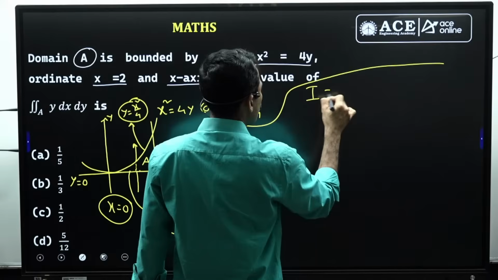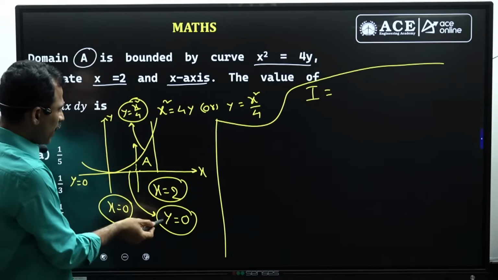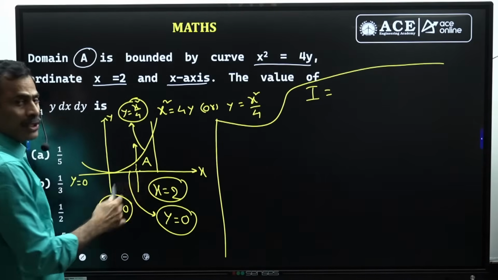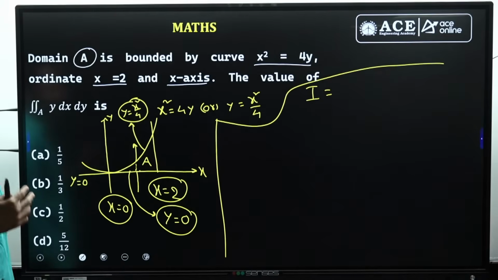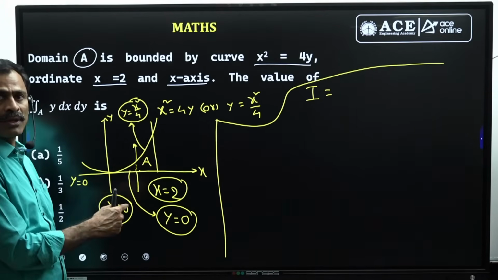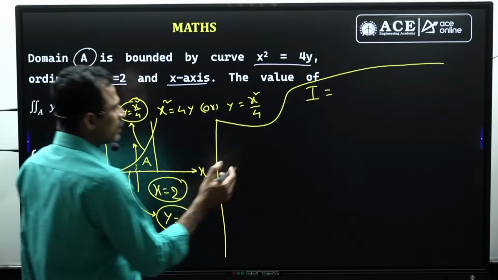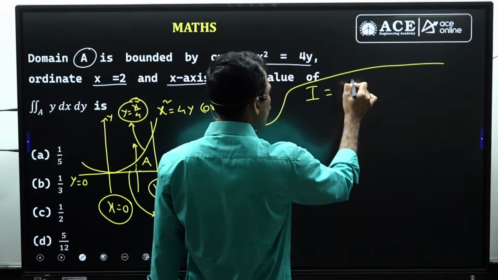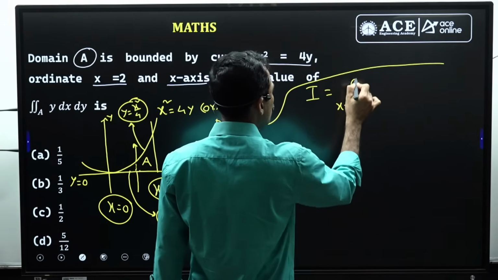Now I equal to. According to these limits, y limits are variable limits, x limits are constant limits. Whenever the variable limits are given, there will be an order of integration. Always we start with the variable limits y and then finish the integration with the constant limits. So I equal to, we write the order of integration, integral x equal to 0 to 2.